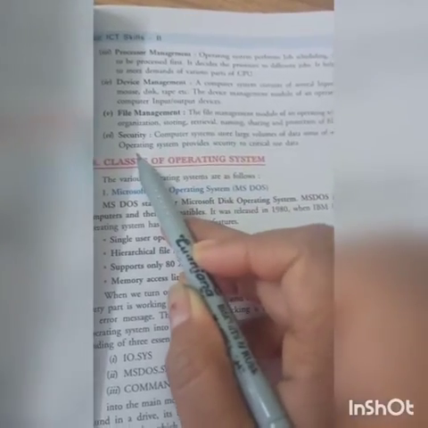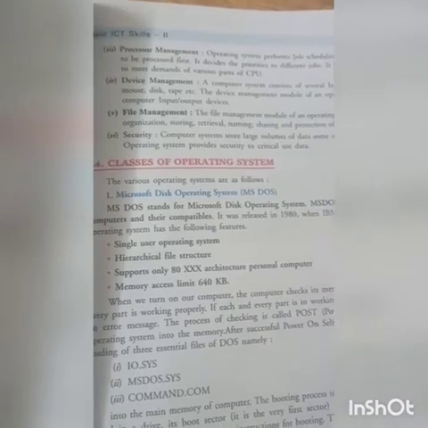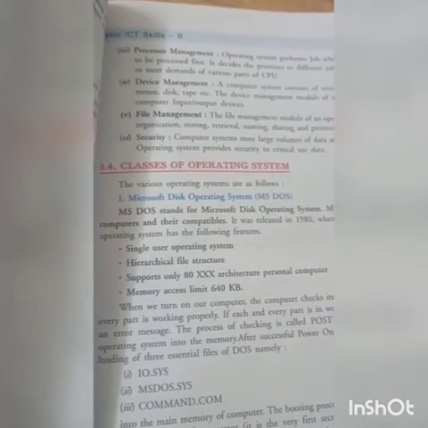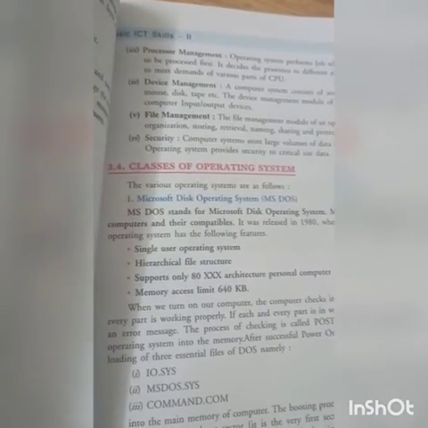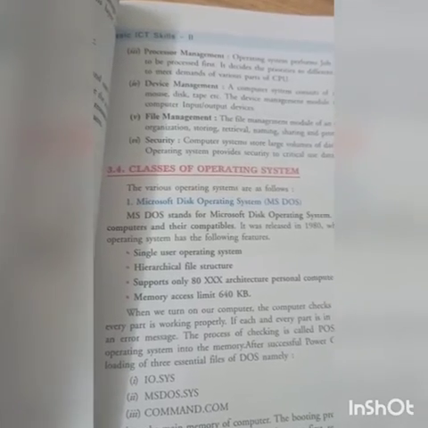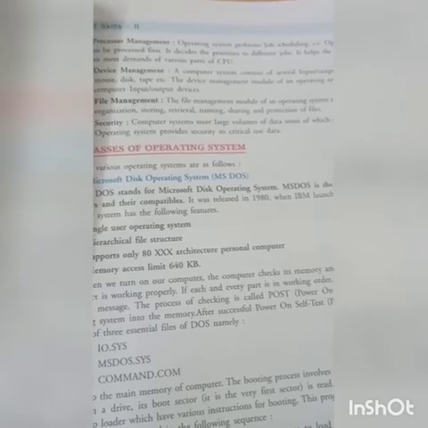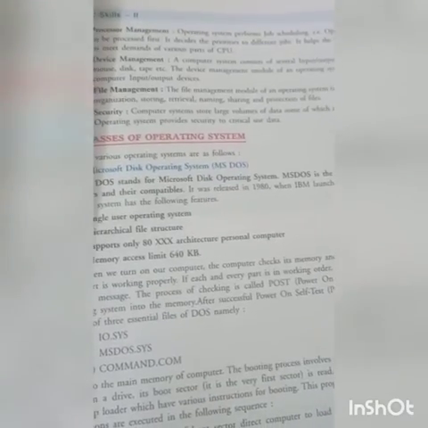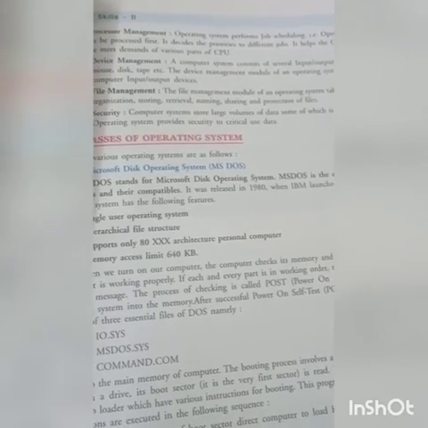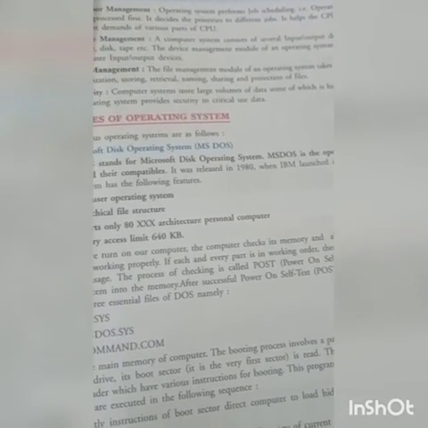Next is the security. Computer systems store large volumes of data, some of which is very highly sensitive and valuable to users. Operating system provides security to critical user data. So operating system also provides the protection of your data, children, which means suppose one file is there, you want to give protection to the file, so you can give a password and all. So like this you can protect your files.